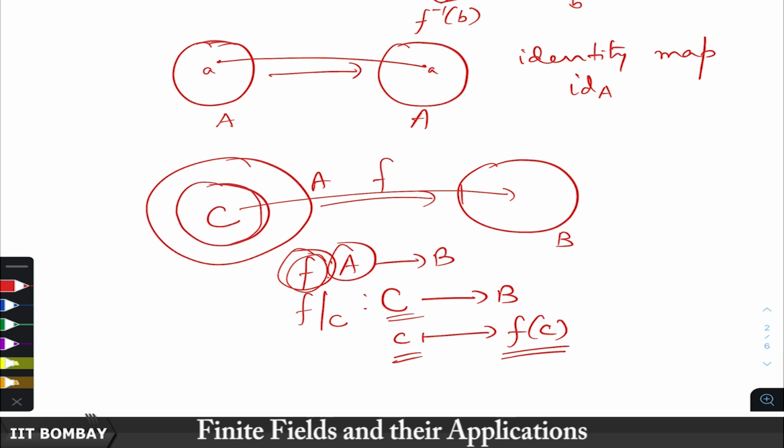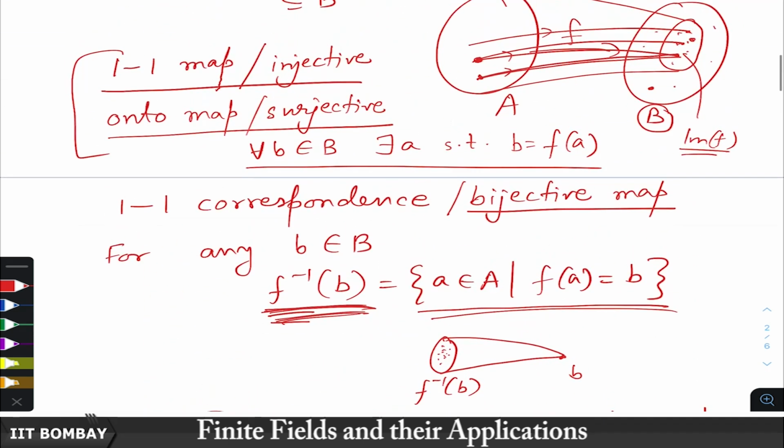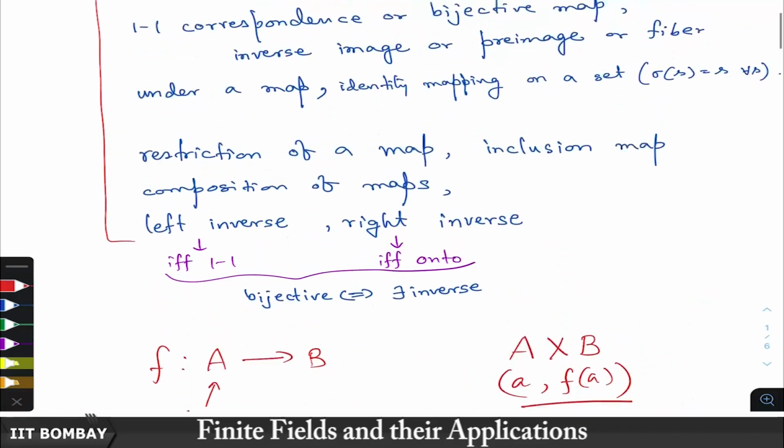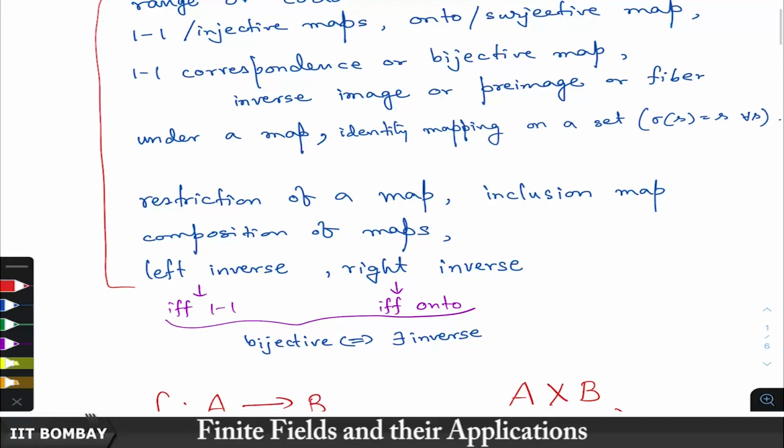Now, when you have a subset C here, you can also define a map from C to A, which again is the identity map. So basically it is viewing an element of C as an element of A, and that is called the inclusion map.